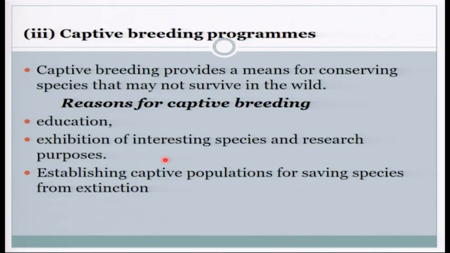So when we look at some of the reasons for captive breeding, there's education, extinction of interesting species. So we conserve. Why do we need to put them in captive breeding? We keep them there for education. Learners need to go there and learn from those species. There are exhibitions; you can get some money from exhibition of those interesting species, and some research can be conducted on them. Establishing captive population for saving species from extinction. So these are the reasons why we need to keep them safe.